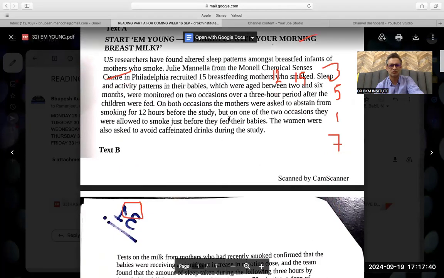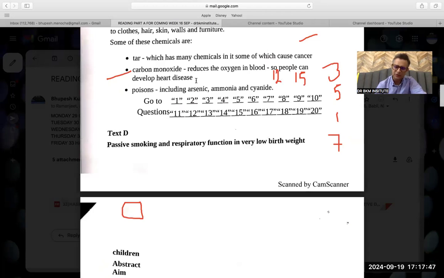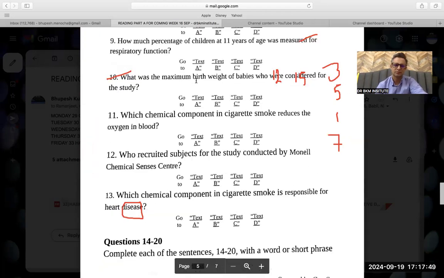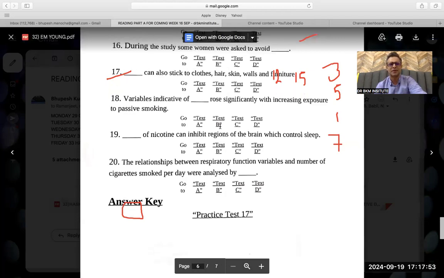Study was in D part, but avoid caffeinated drinks. Some things are easy to find. You know, A or D. You want to see where the study is. Dash of nicotine inhibit regions of the brain which control sleep.